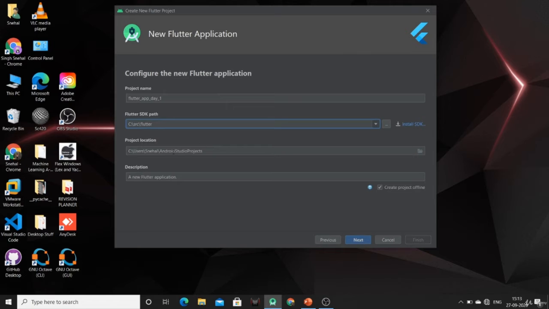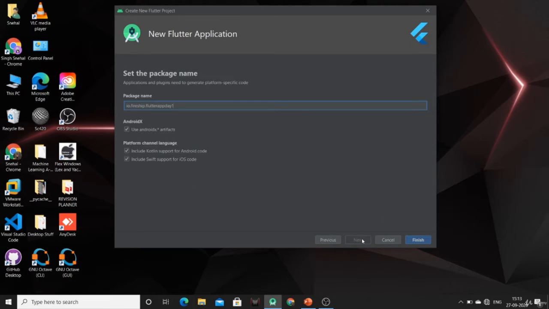You can also change your project location, and you can also give some description to your project. So just click on next. Here you can change the package name of the project. If you want to change the package name, you can change it from here. Now just click on finish.